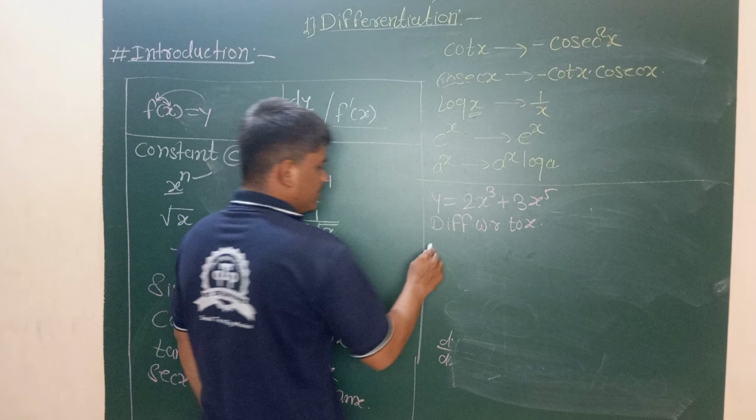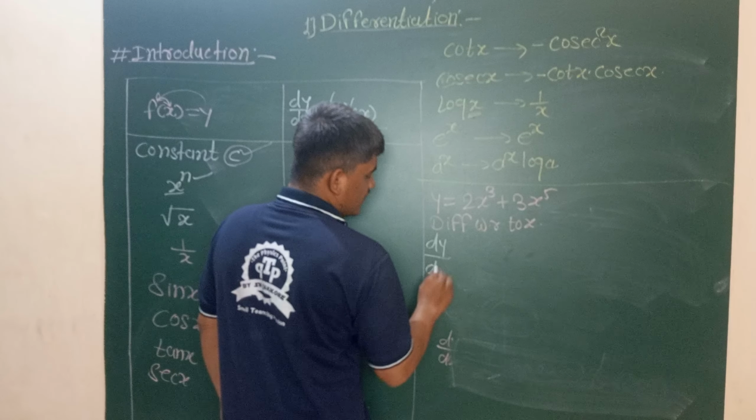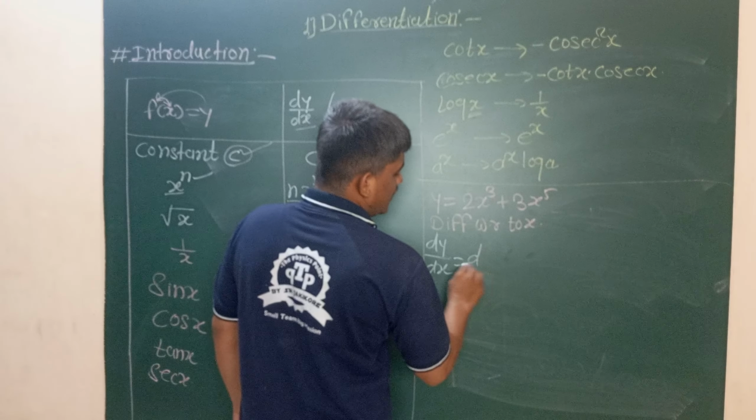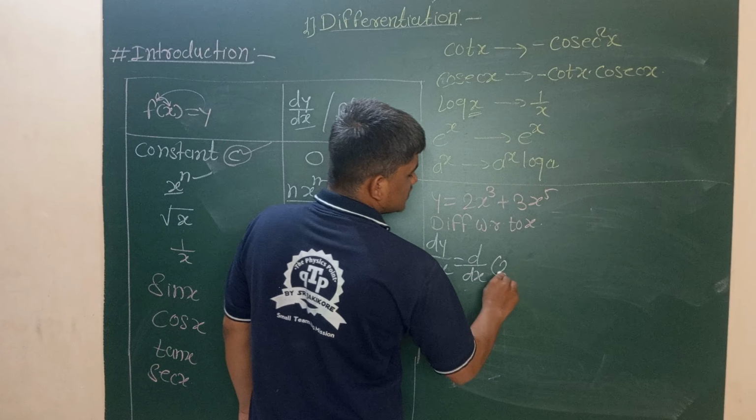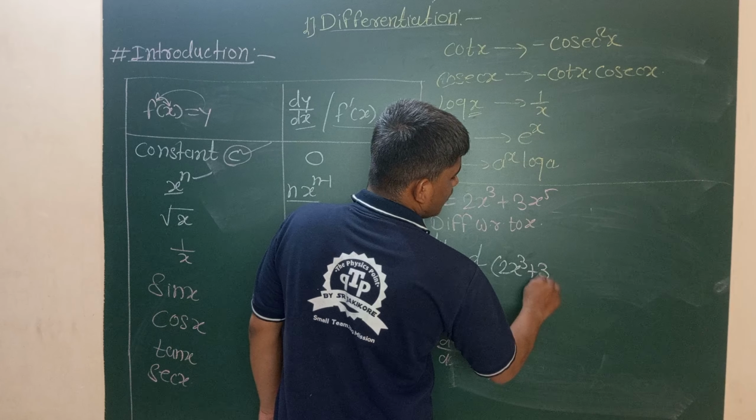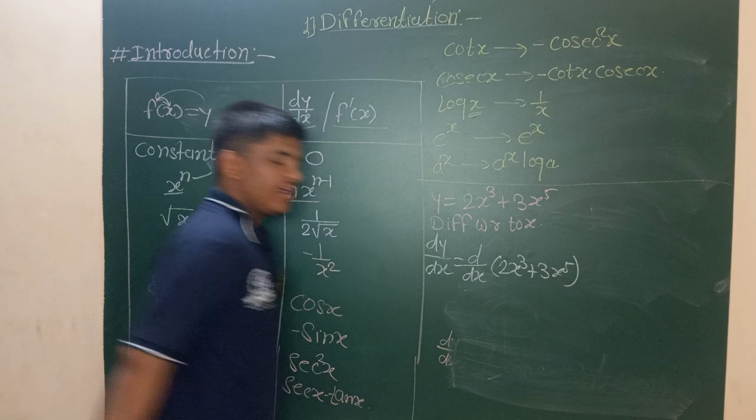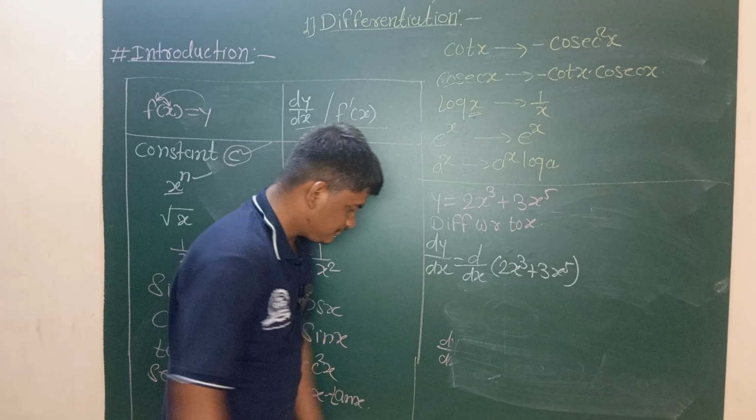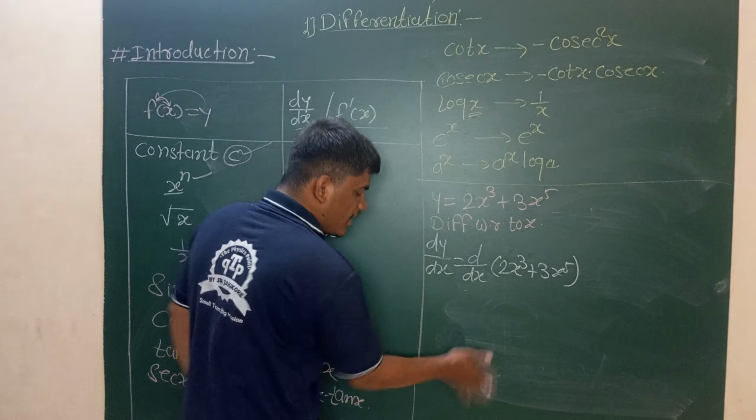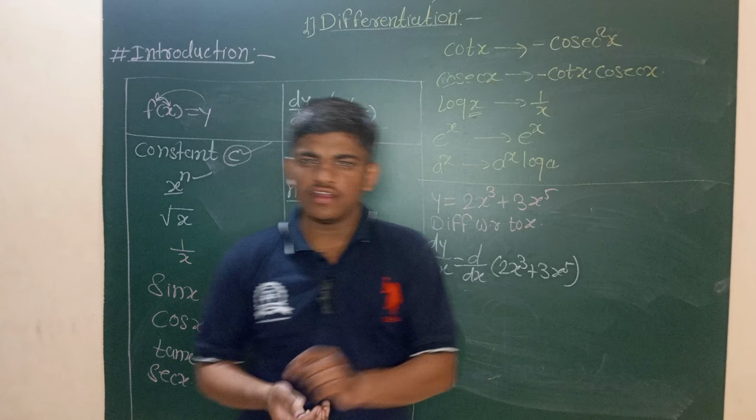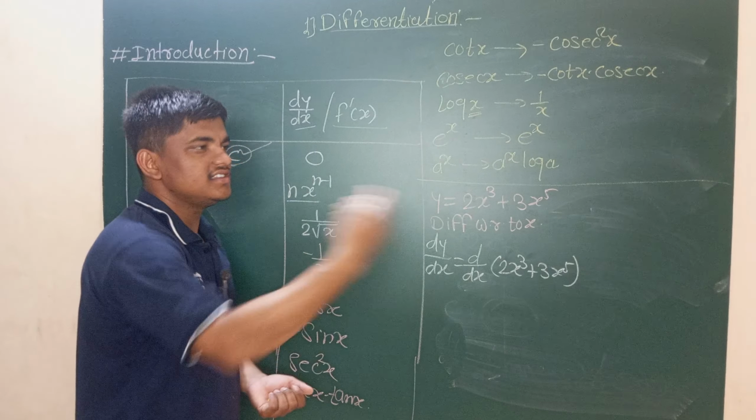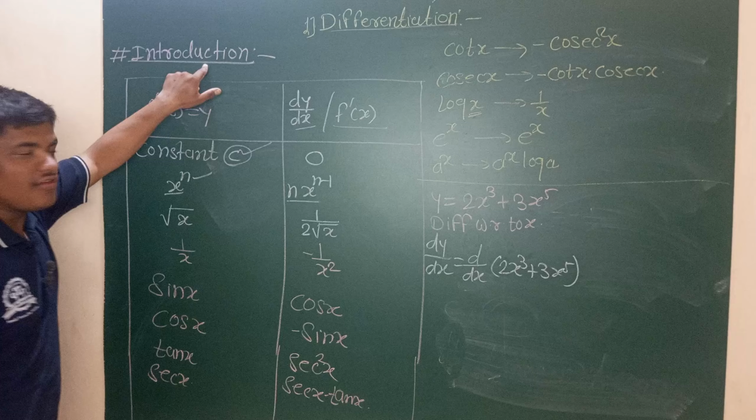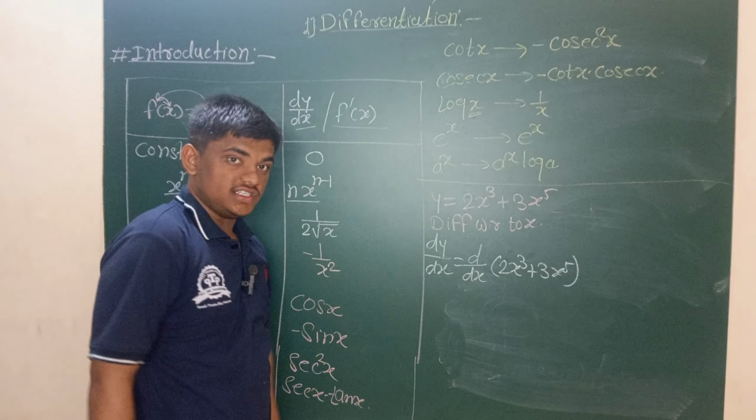It is simple. dy by dx is equal to d by dx of, use the separate derivative of each and every term if they are separated by addition and subtraction. If they are separated by multiplication or division, they have a different rule, which will be discussed in the next lecture. This is the first lecture, which is the introduction to differentiation.